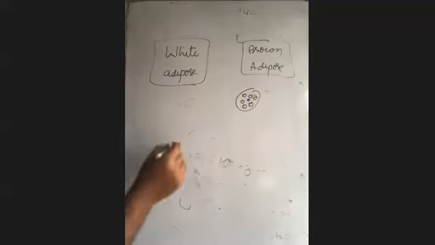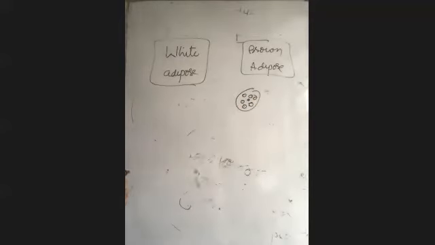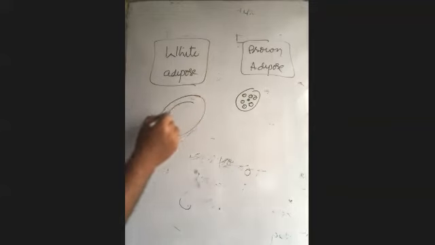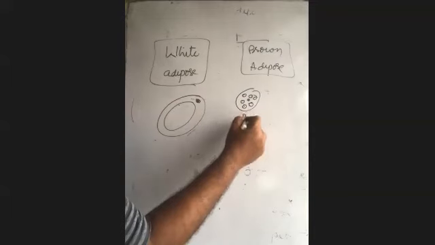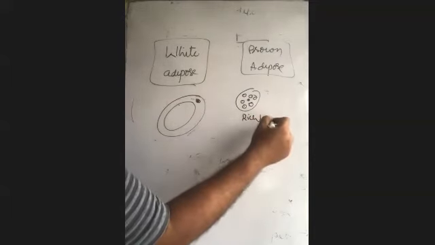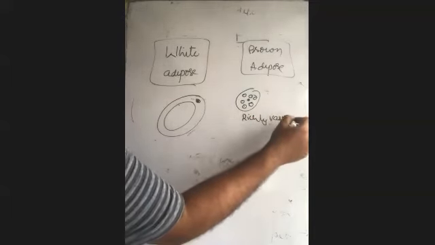Monolocular lipid droplet. White adipose tissue. Obtained by yourself, by eating large amounts of fat materials. White adipose. Adipose tissue obtained from the mother. Brown adipose. Vascularized. White adipose. Brown adipose. Richly vascularized.